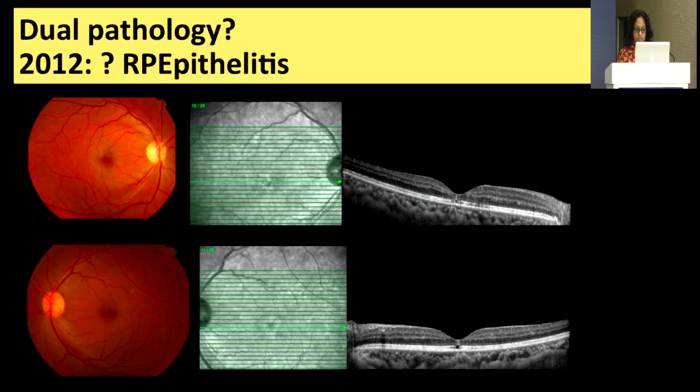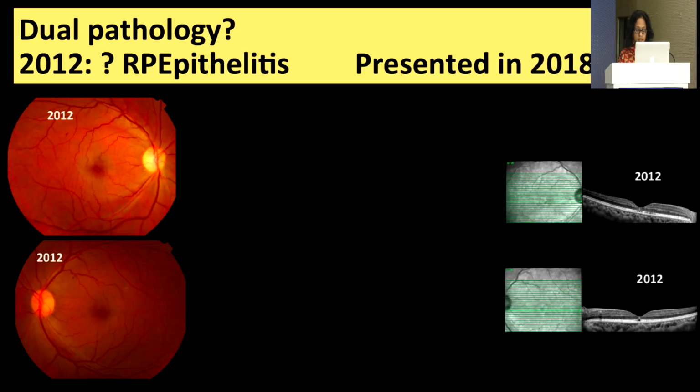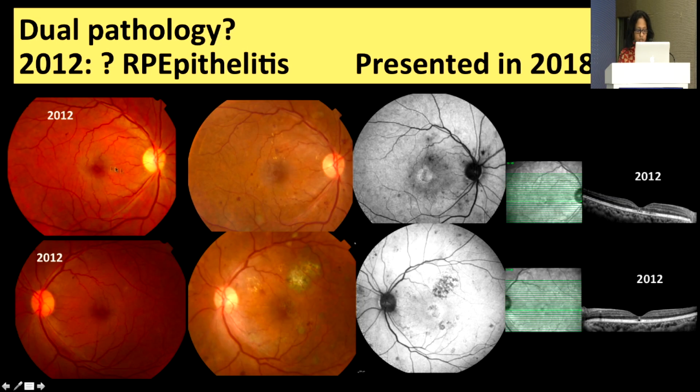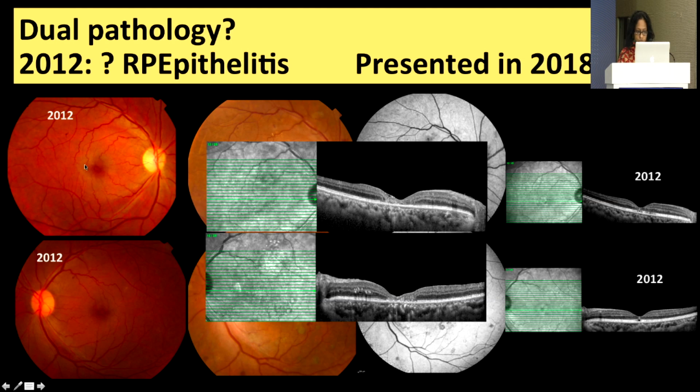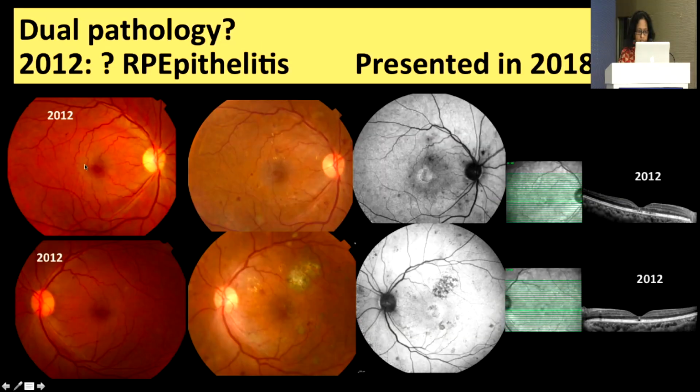Like this patient is a dual pathology, and this is something I would want the panel also to comment on. She started off showing signs of RPE epitheliitis, and this is in 2012. And she then defaulted follow up and then came again in 2018. And I've seen her recently as well. And look at her pictures. And I just want you to critique some of the signs here.